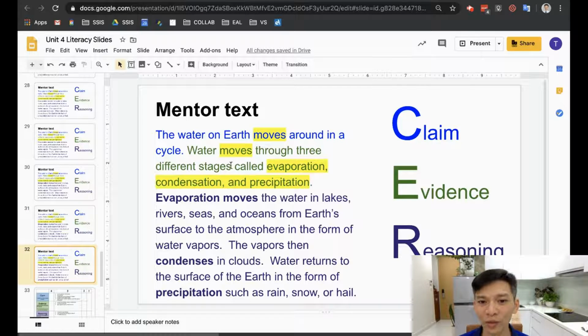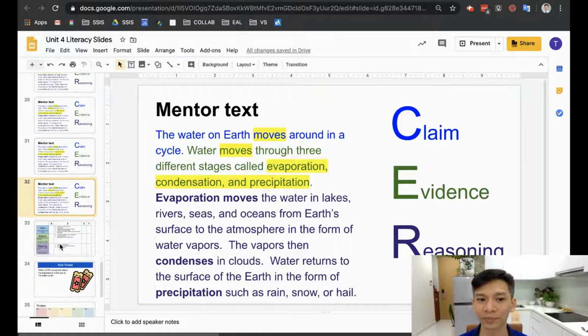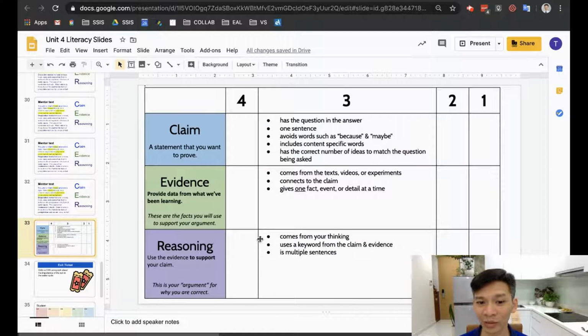So we use the words in the claim and the words in the evidence in the reasoning sentences to support our idea. That's how you can make them connect better. And that is what reasoning means: using the evidence to support your claim.